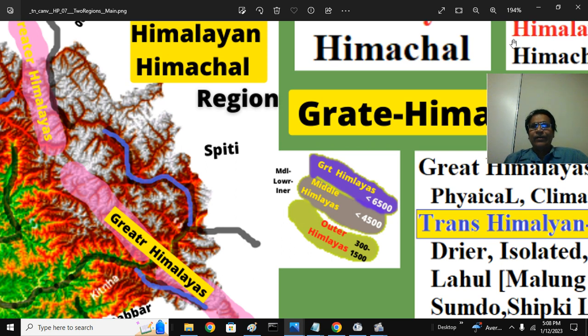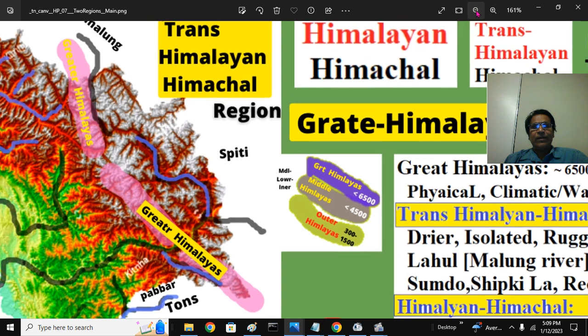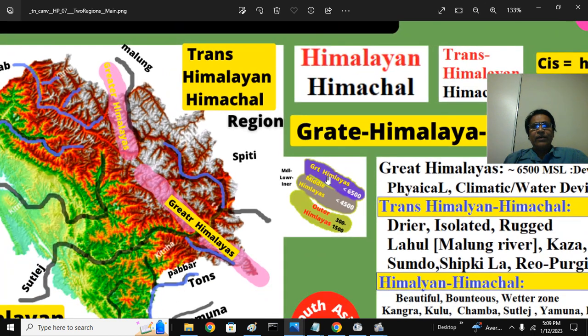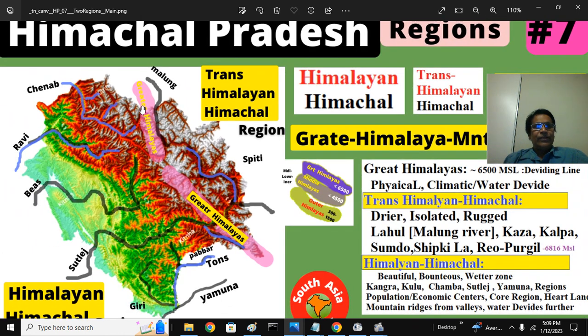So these are the Great, middle and outer Himalayas, that is Shivaliks. The middle is sometimes also called lower or inner. Lower does not mean Shivaliks, so it is a little confusing, but we mention the Great and the Shivaliks, and the rest is the middle layer for convenience. So this is the Great Himalayan mountains.